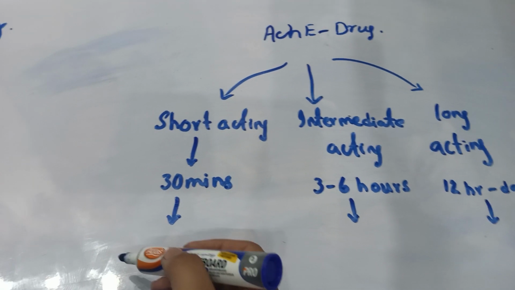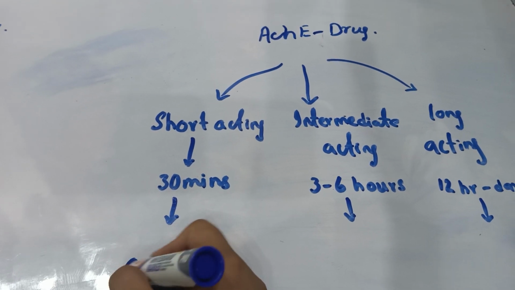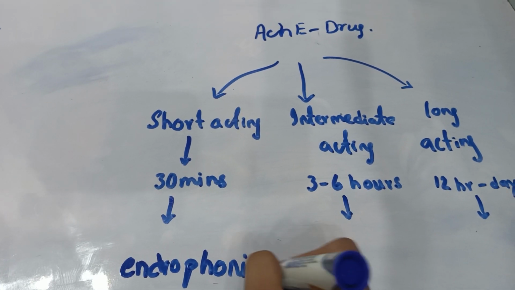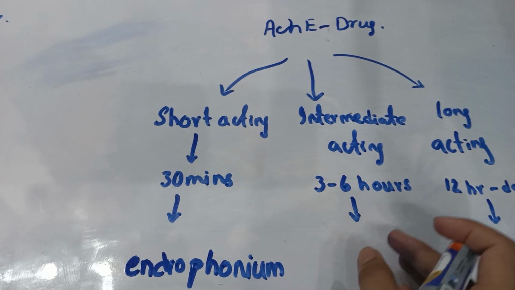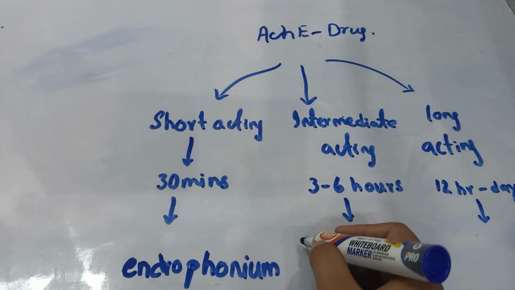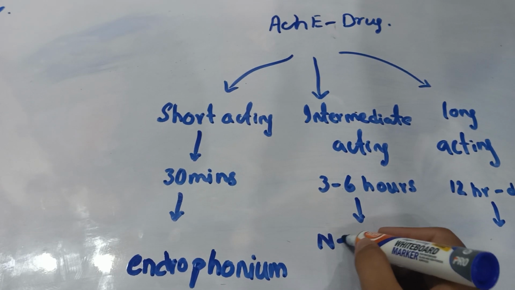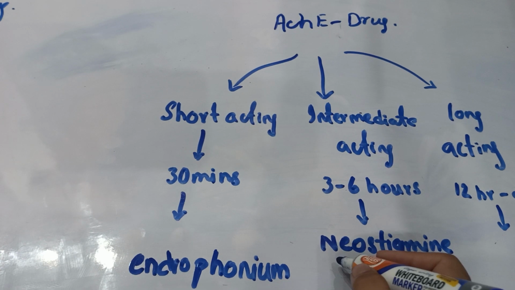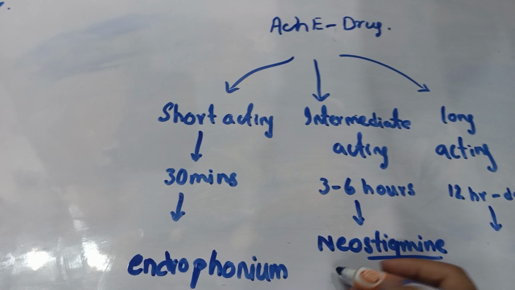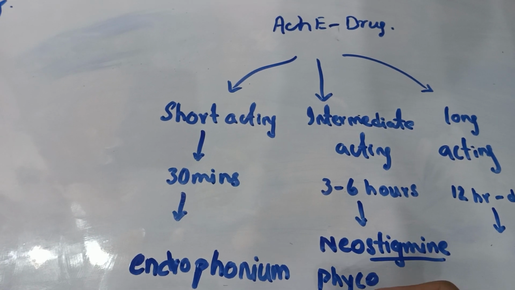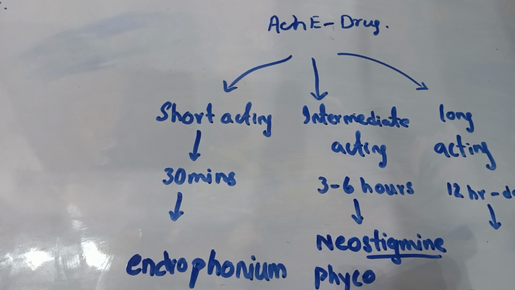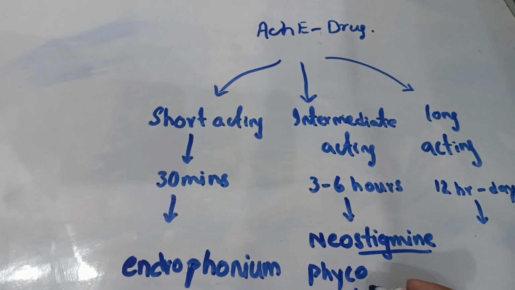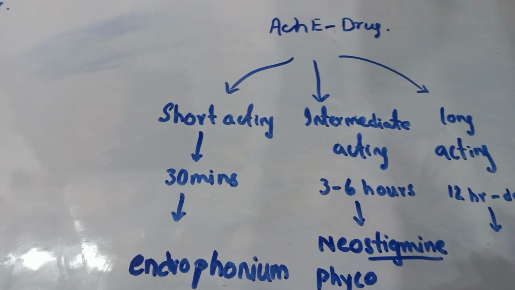Now let's see the examples. First, in the short acting drugs we have edrophonium. In the intermediate acting we have three drugs: neostigmine, physostigmine, and pyridostigmine. The 'stigmine' remains the same, just physo and pyrido.